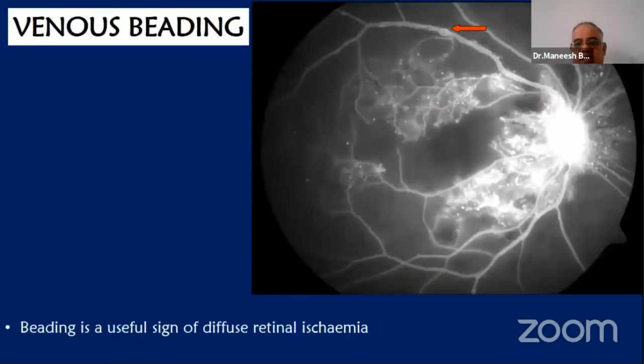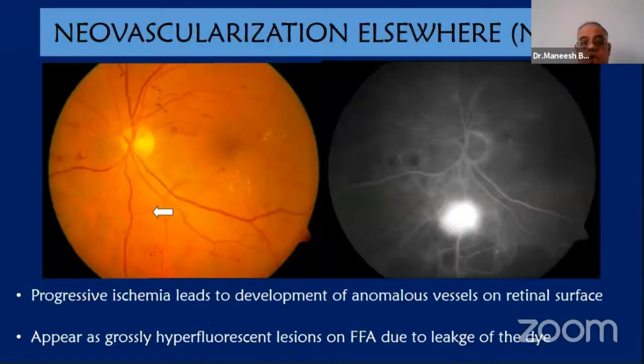Venous beading changes appear in later stages of diabetic retinopathy, and beading is a sign which is suggestive of diffuse retinal ischemia, as can be seen in this particular angiogram. Neovascularization is a progressive ischemia which leads to development of anomalous vessels on the retinal surface, and they appear as grossly hyperfluorescent due to leakage of dye.